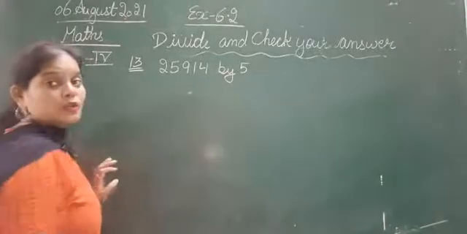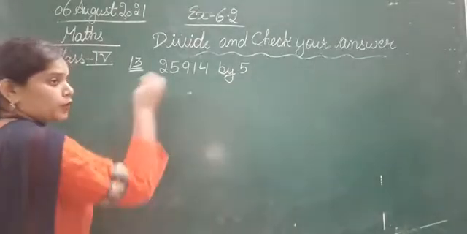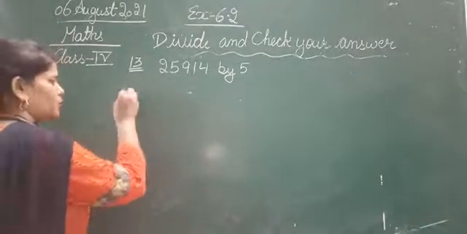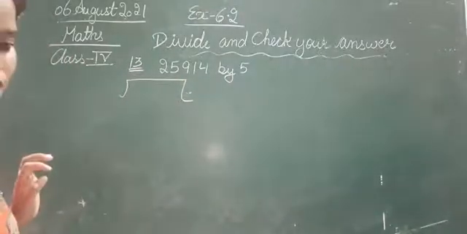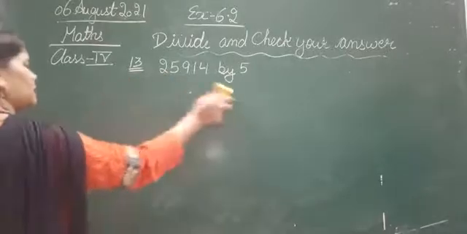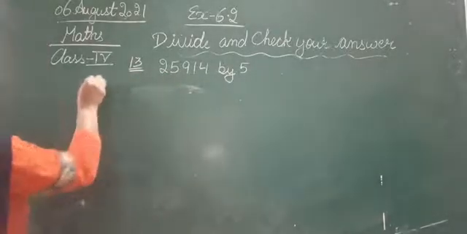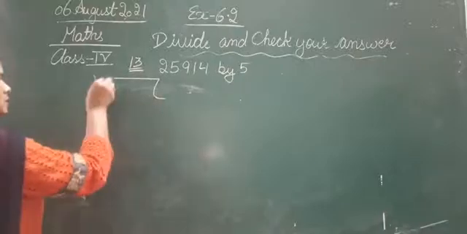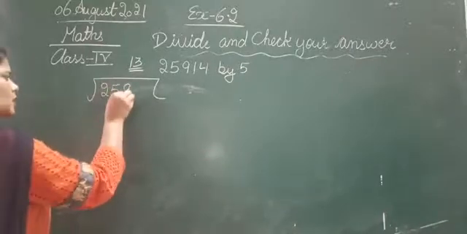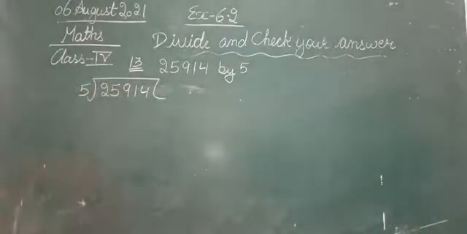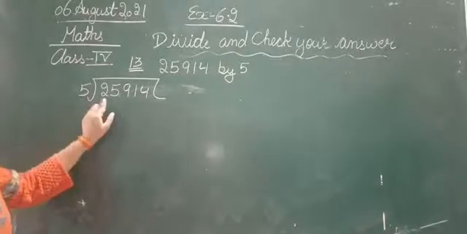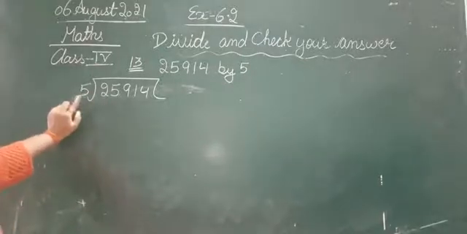So first of all we are going to write it in the division format. So how to divide? This is the method that we use to do the division. Okay, तो चलिए पहले divide करिए. चलिए let's do the division first. Okay, so this is 25,914 divided by 5. तो हमें 25,914 को 5 से डिवाइड करना है. So let's divide it.